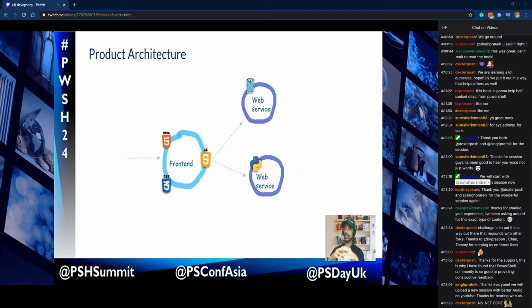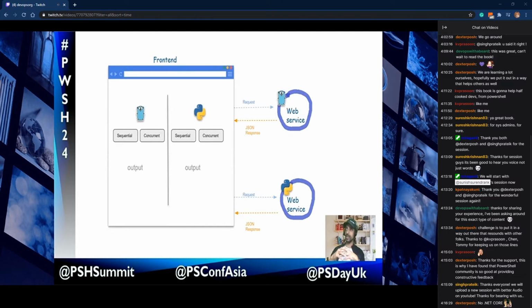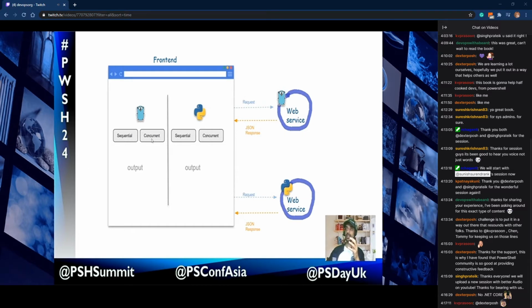So let's see what we are trying to achieve by using Go and Python. We are making two web services, one with Go and one with Python, and they will be pointing to a front end which is made up of CSS, HTML, and JavaScript. So this is the high level view of our product. If we zoom into the front end, it looks like this. The front end has two parts, one is Go and one is Python. Go has two buttons, sequential and concurrent, and Python also has two buttons, sequential and concurrent.